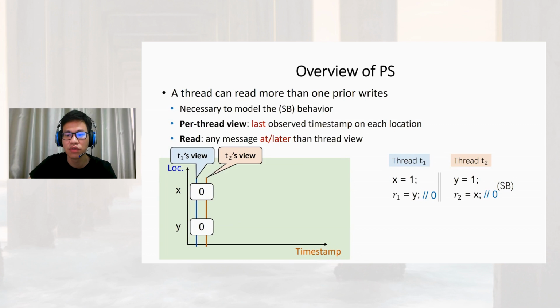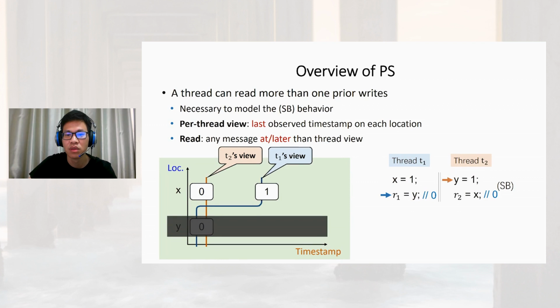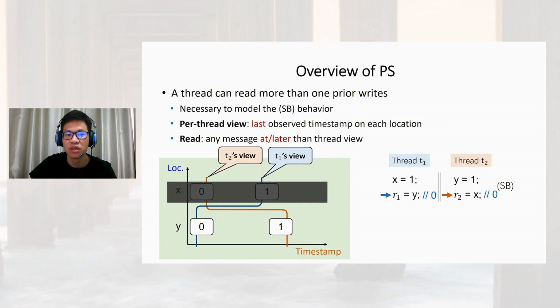Initially, each thread view records the timestamps of the initial messages. We consider that the thread T1 writes 1 to X first. In this step, we just care about the memory on the location X. The execution inserts a new message valued 1 at the location X. Similarly, T2 performs write 1 to Y in the same way.